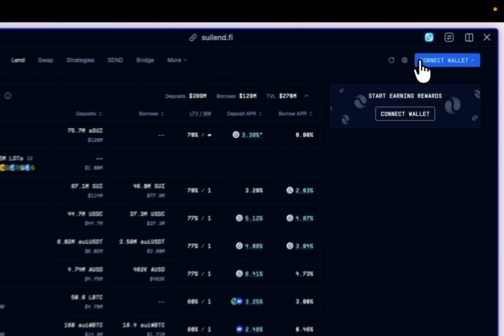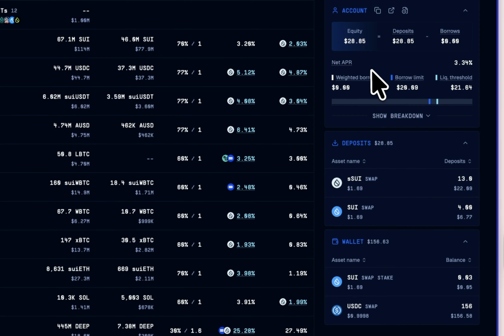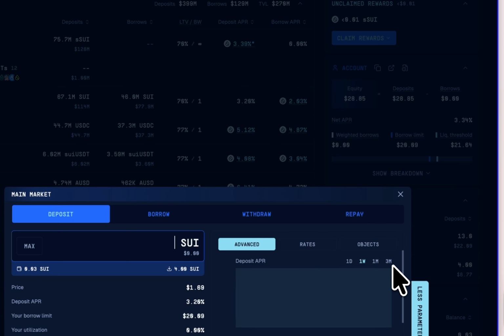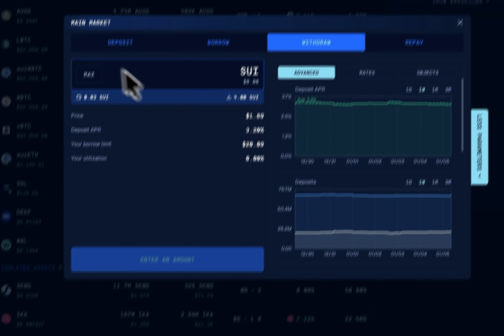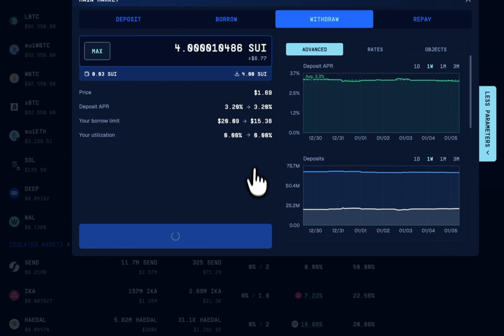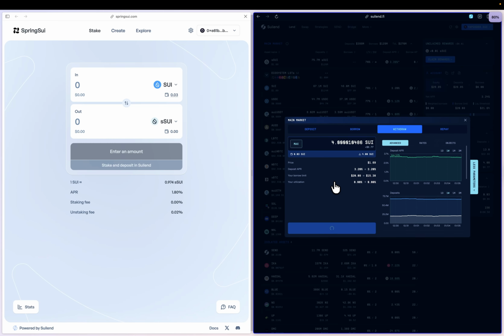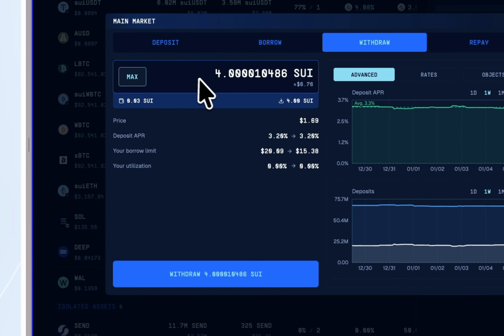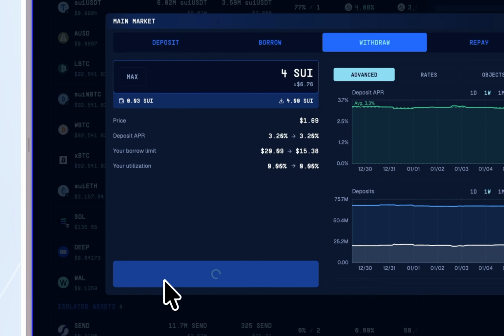Yeah. So connect my wallet again, and you can see here that the position actually increased based on the deposit, and then I have some SUI here, and I'm going to withdraw this SUI that I have here, so we can actually borrow it. So let's quickly withdraw the SUI. This is quite small, and I approve that. Okay, failed to withdraw. Okay, I see why. So now let's withdraw again.